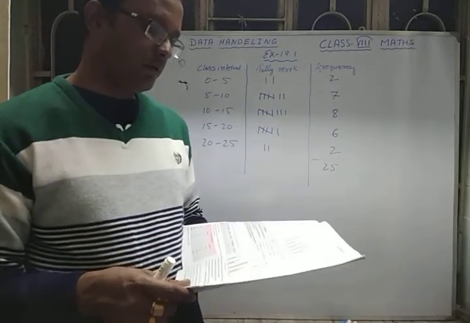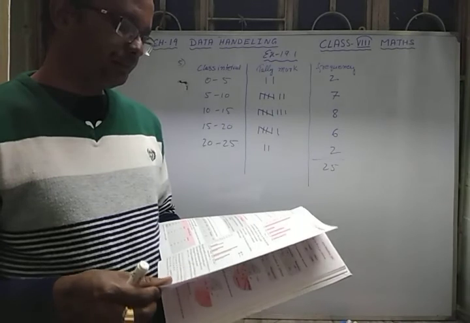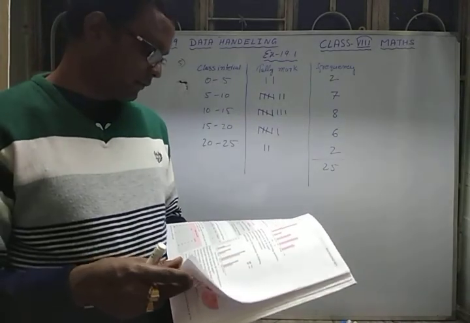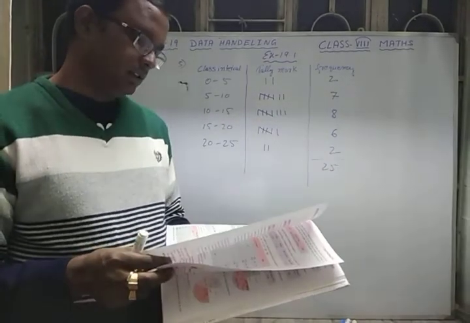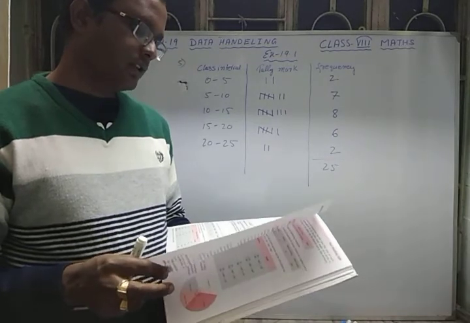In this way you have to draw the bar graph for a double bar graph also. One question is there in question number 2. After that you can answer the questions given.